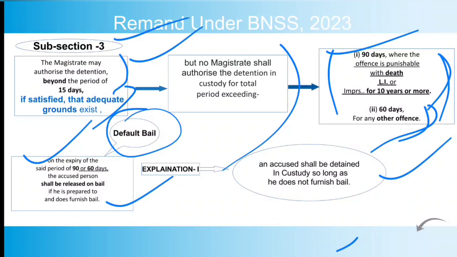Earlier, in 167, the interpretation was that police remand can be only for the initial 15 days, but now in BNSS under section 187 they have provided that although police remand can again only be for 15 days, those 15 days can be distributed and divided in different parts up to a time period of 40 or 60 days.